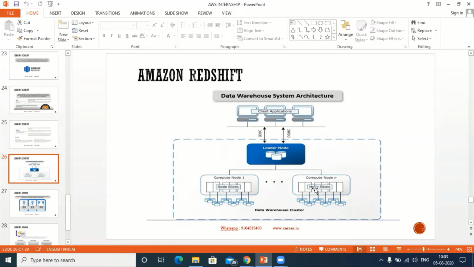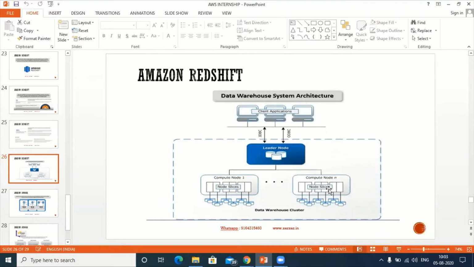Hope you are clear, participants. Yes, sir. This is a very important part, leader node and compute node. You can have only one leader node, and up to 32 compute nodes in Redshift, but minimum we should have at least two nodes.